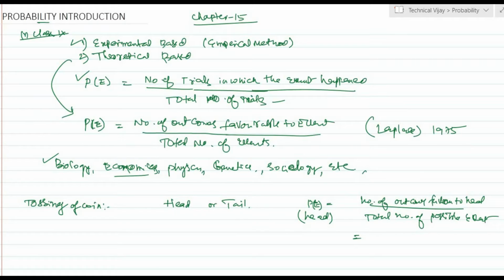The number of outcomes favorable to head is only one, and it is divided by the total number of possible events. Total possible events means it may be head or it may be tail, so there are two possible events. Hence the probability of getting a head is equal to 1 by 2. In this way we are calculating the probability theoretically. This can be best explained by solving the exercises.